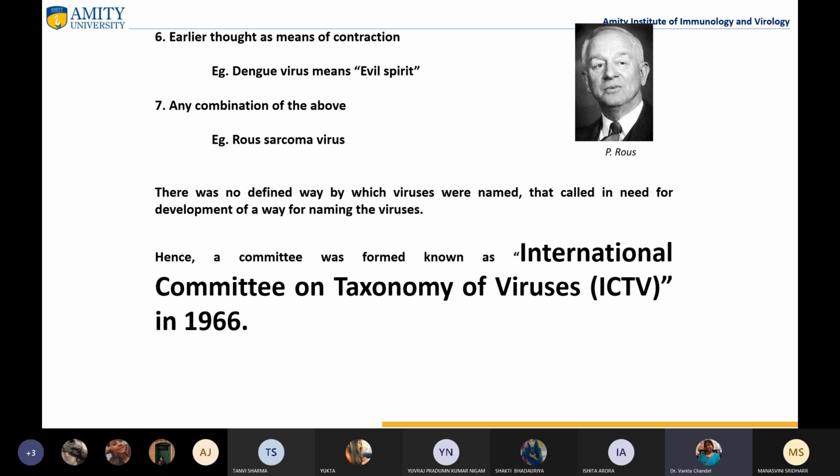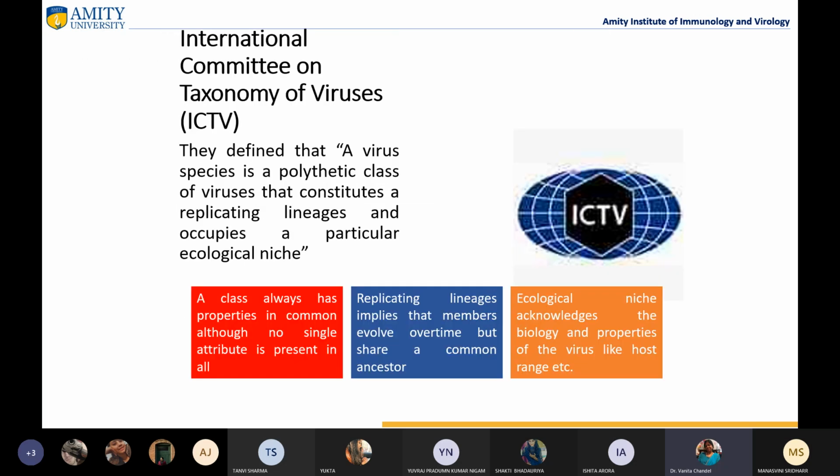Then the International Committee on Taxonomy of Viruses came into existence, and it started working. They started classifying viruses based on certain characteristics. So the International Committee on Taxonomy of Viruses defines that a virus species is a polythetic class of viruses which constitutes replicating lineages and occupies a particular ecological niche.